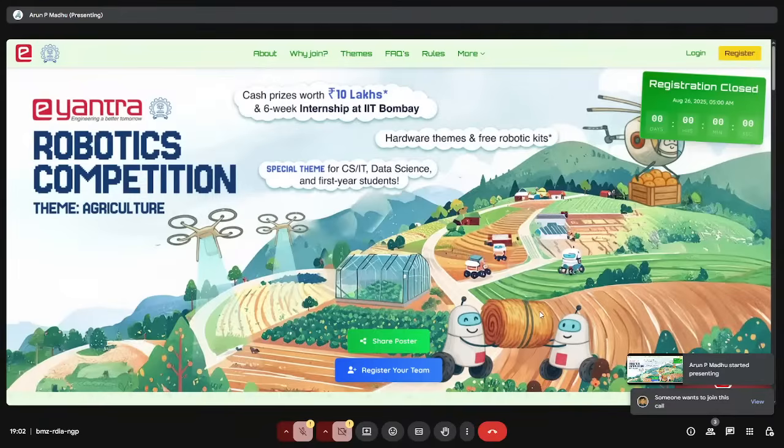Hi everyone. This will be the orientation for e-Yantra Robotic Competition 2025-2026. Today we'll be taking you through our portal where you can see the theme book, upload your files, answer the quiz, and afterwards we'll go through the discussion forum where you can post your queries and get answers and stuff like that.